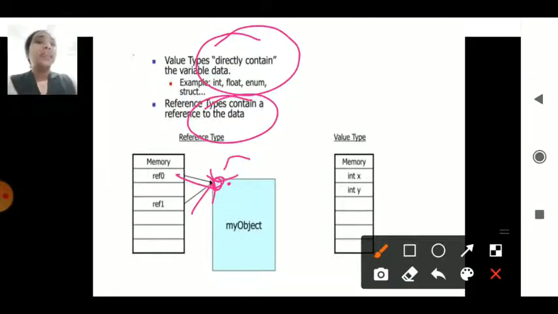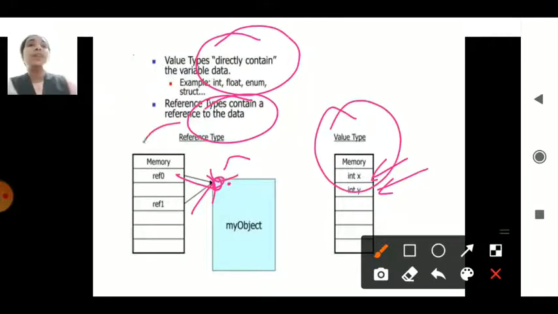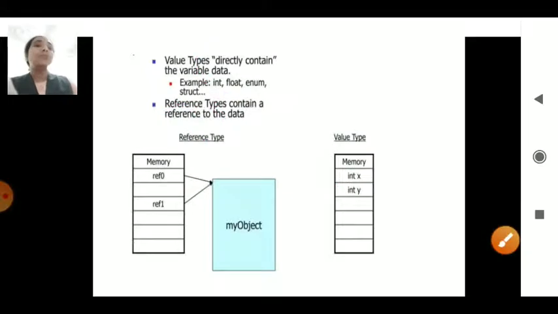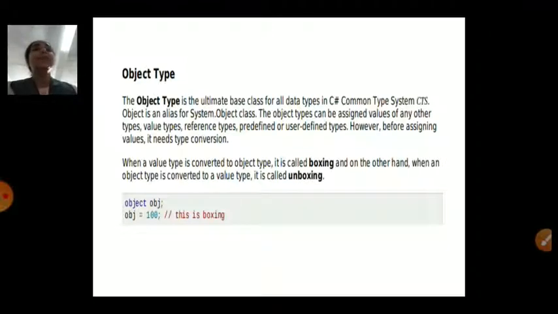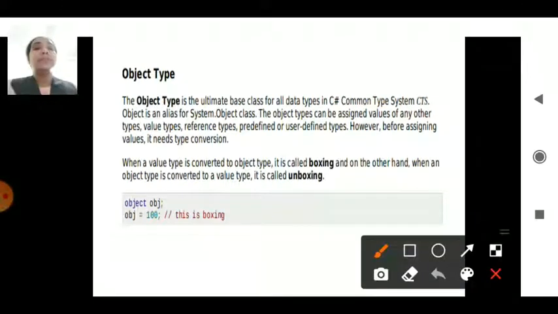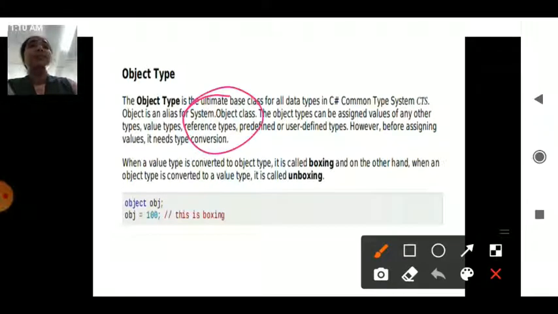Whereas in the value type, each variable takes a separate memory space in the memory. So here the memory consumption is more than that of the reference type. When you consider the reference type, you have the object types. As I said, it takes the object which is present in the memory, and it takes one space in the memory. When I create another object, the first one gets deleted and it gives the reference to that particular memory space only. The object type belongs to the System.Object class.